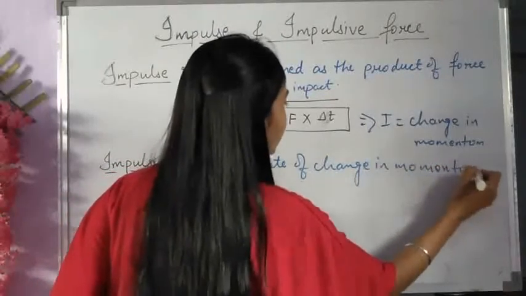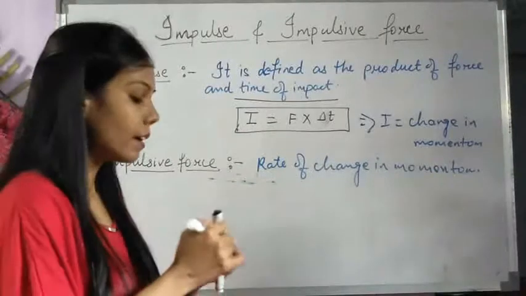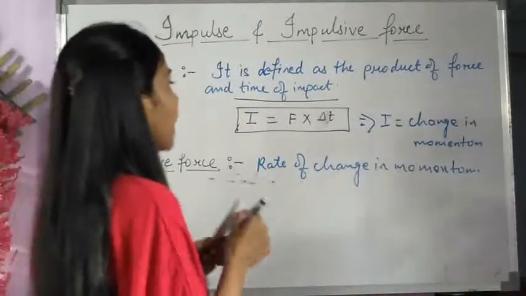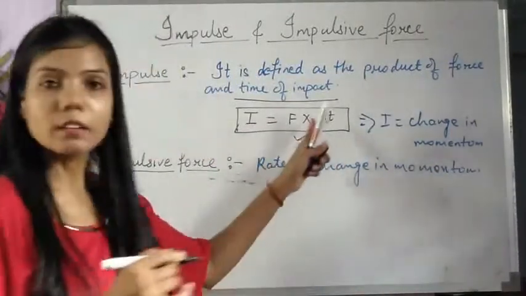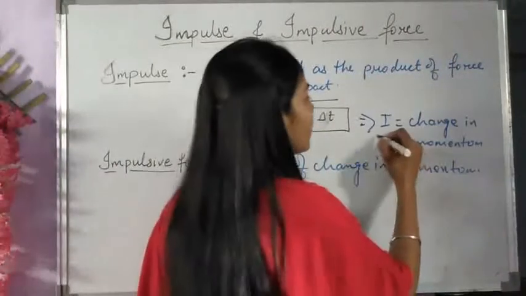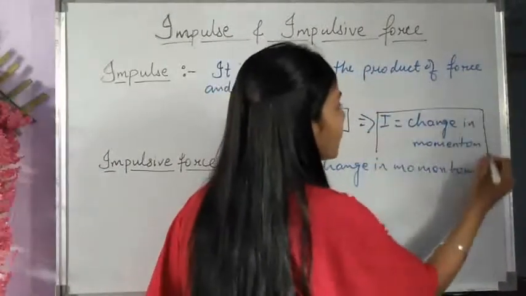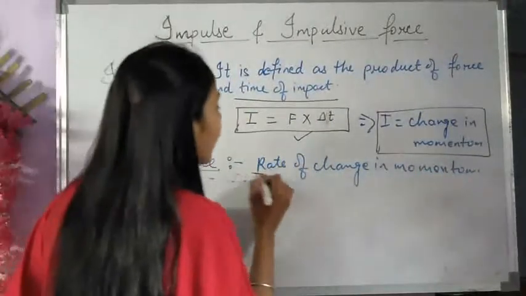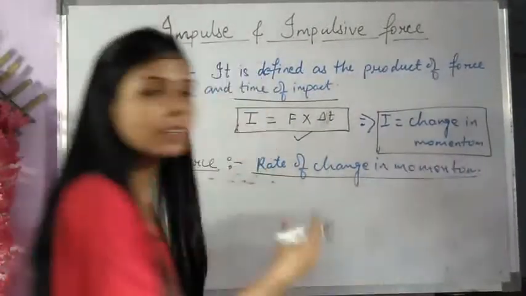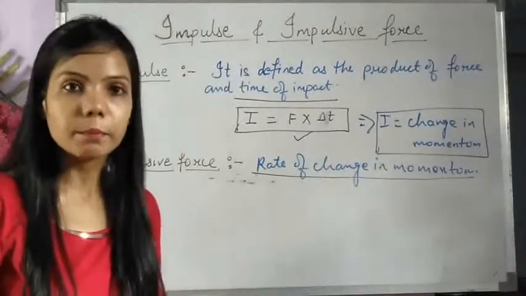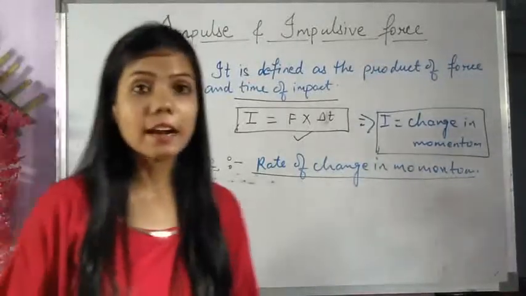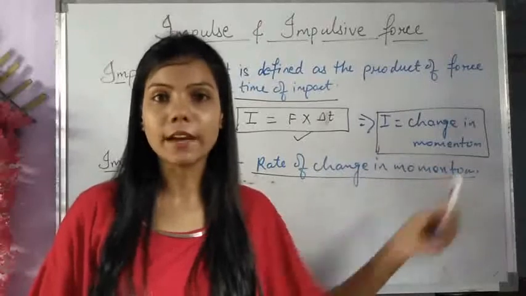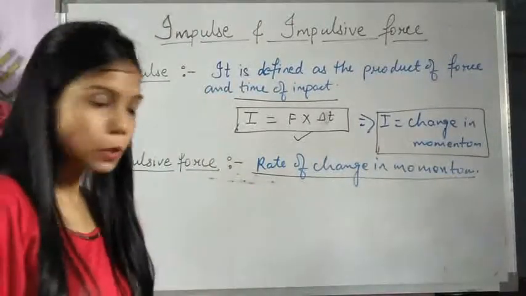This is something which needs to be memorized: impulse is defined in one way as the product of force and time, and also we can say that impulse is change in momentum, whereas impulsive force is rate of change in momentum. This is the difference in terms of momentum. Clear? Now we will see how this could be justified mathematically also.